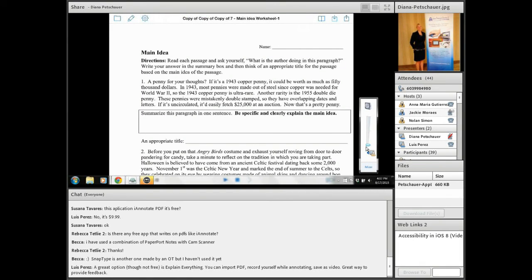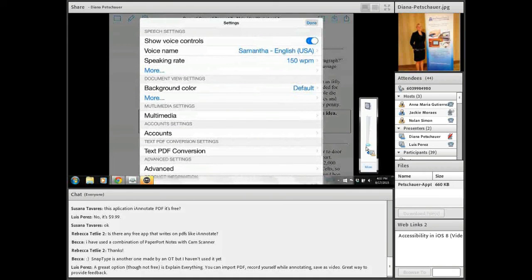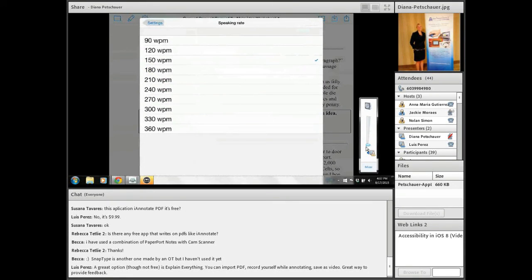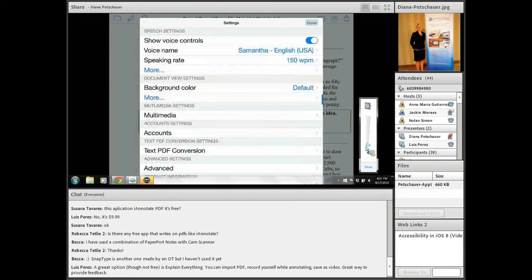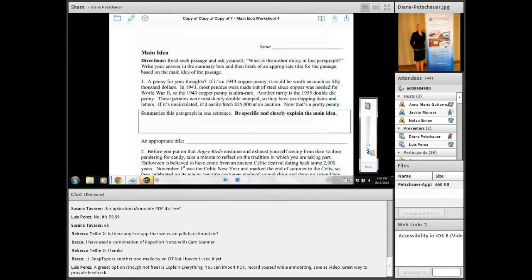In the settings for Claro PDF, if I tap on the gear and go into settings, you can change the speaking rate. Right now it's at 150 words per minute. You can slow it down, speed it up. You can change the voice name. So maybe they want to choose a different voice. Right now it's on Samantha. Background color, speaking rate, etc. So quite a few options. There's also the options for choosing the highlight color and many other things that you can do with this particular app. And of course, you can send it out through email and so forth as well.